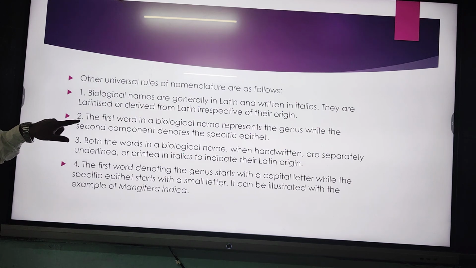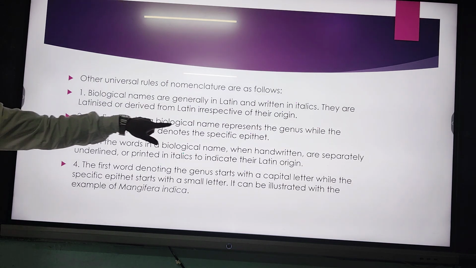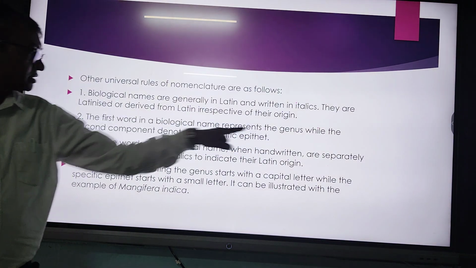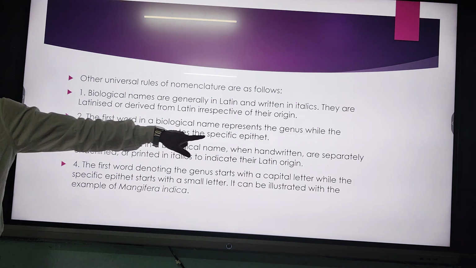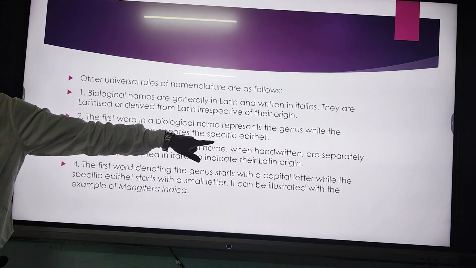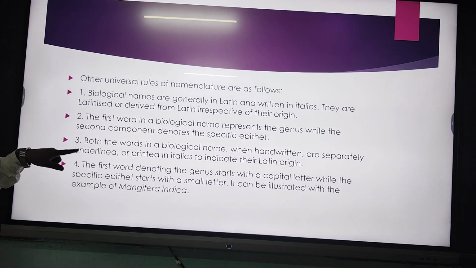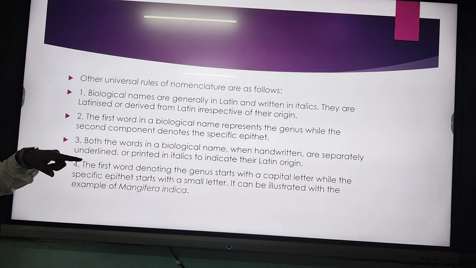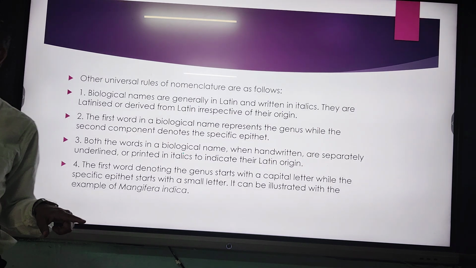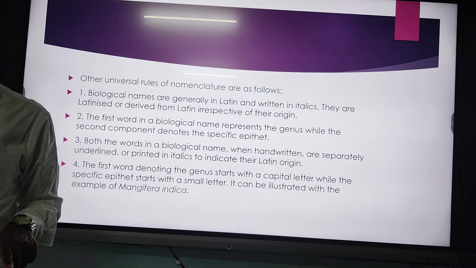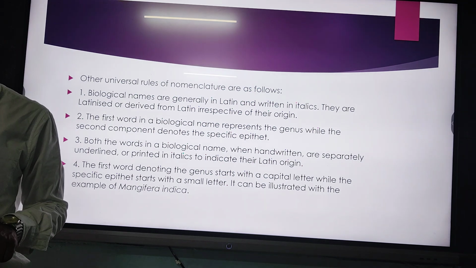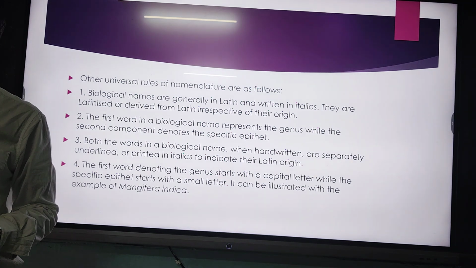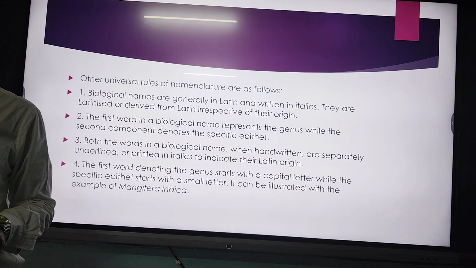The second rule is that the first word in the biological name represents the genus, and the second component is the specific epithet, which I have already given you. Third, when these names are handwritten, they should be underlined, genus separately underlined and species separately underlined.